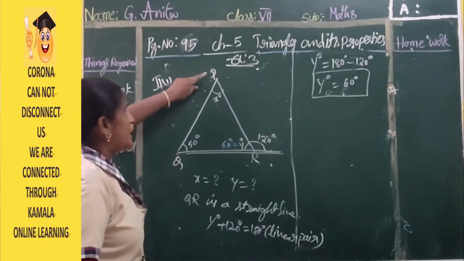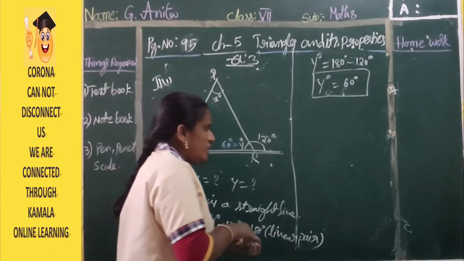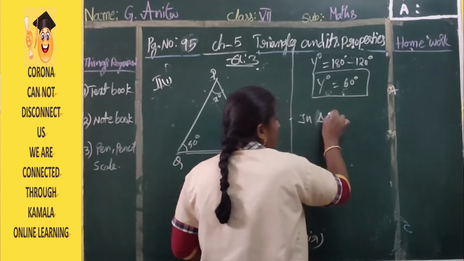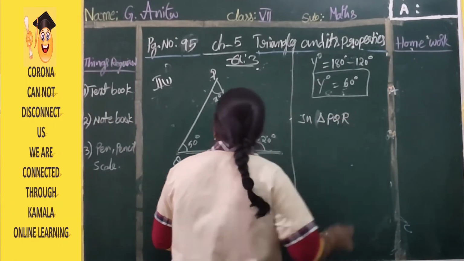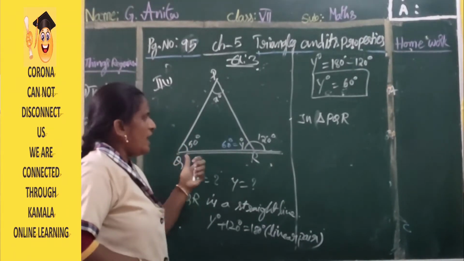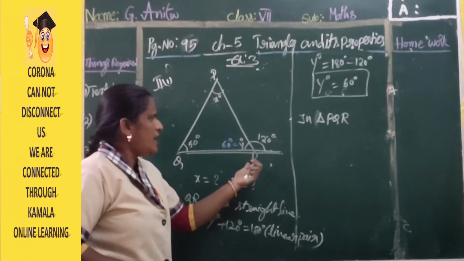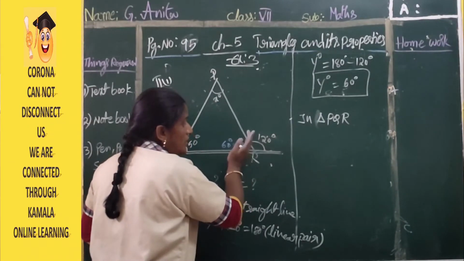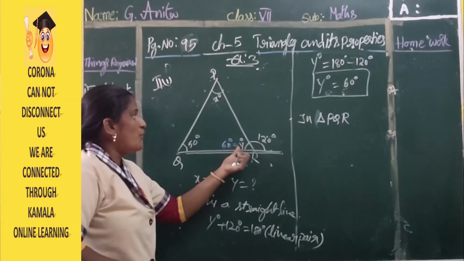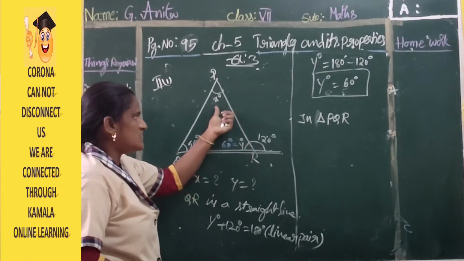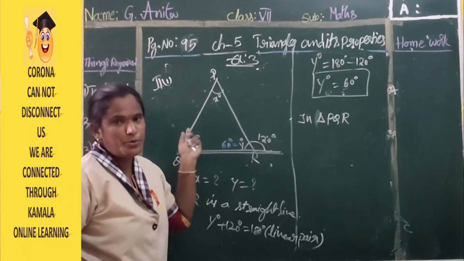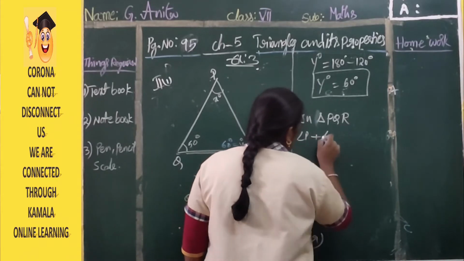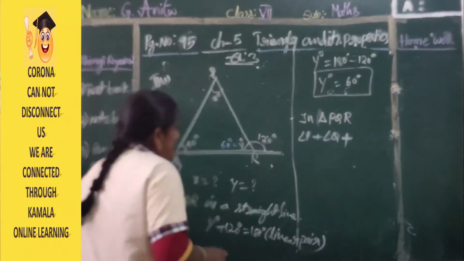Next you have to observe triangle PQR. In triangle PQR, angle P, angle Q, angle R you already know. This exterior angle is not considerable. Next, y degree we know, and this one we don't know. Use the angle sum property in triangle PQR: angle P plus angle Q plus angle R is equal to 180 degrees.